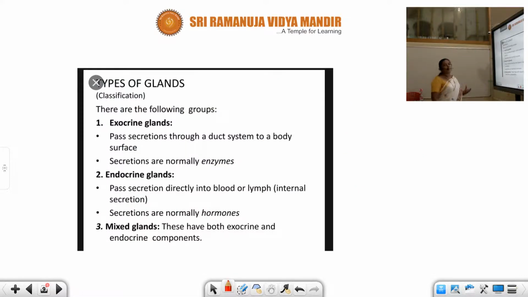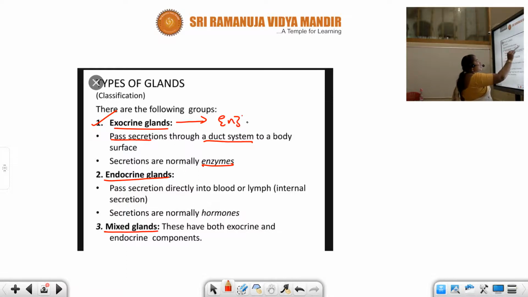Now let us see different types of glands in our body. As I said earlier, we have three different types of glands: exocrine glands, endocrine glands, and mixed glands. What do you mean by exocrine? Glands that pass their secretions through the duct system to a body surface are known as exocrine glands. Secretions are normally enzymes. These exocrine glands normally secrete enzymes.